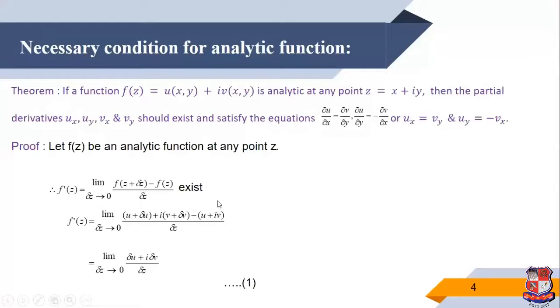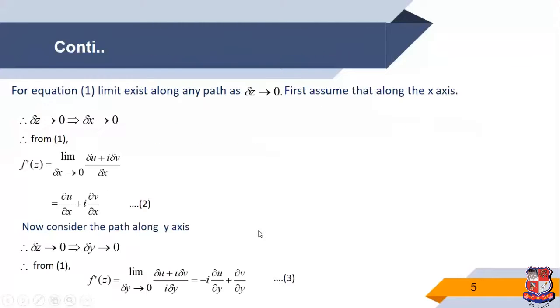The minus u cancels with plus u, and the minus iv also cancels. The remaining term is the limit as delta z tends to 0 of delta u plus i delta v upon delta z, and this is equation number 1.